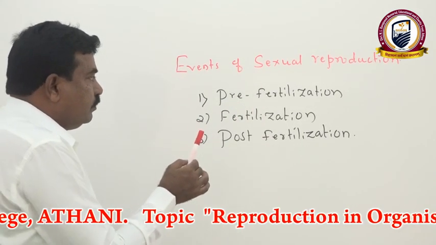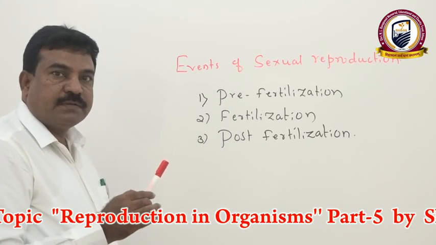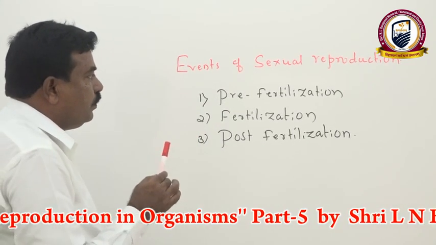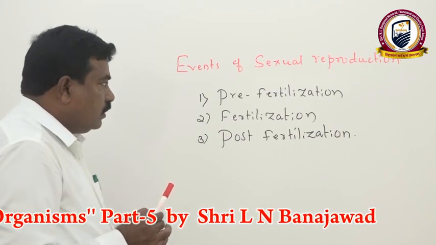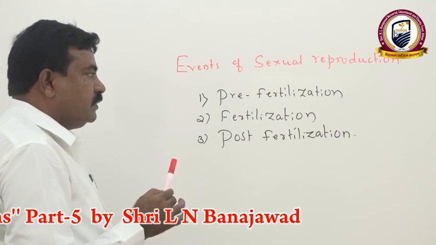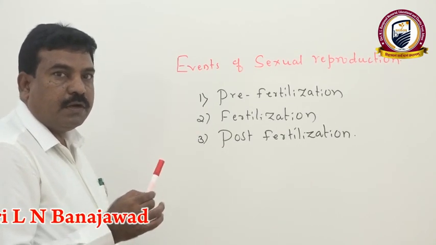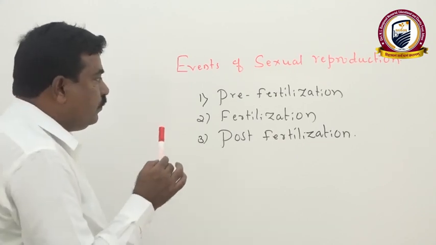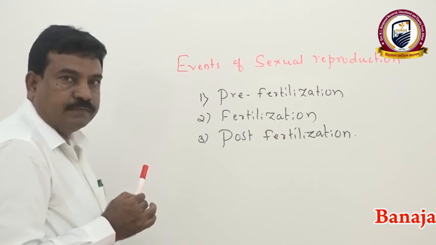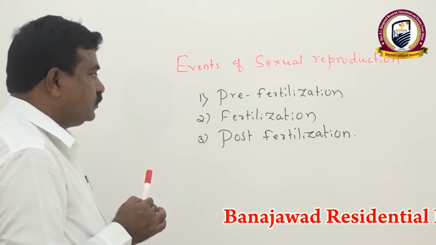That means before zygote formation, what events take place in the organism? We call these pre-fertilization events. Then the second step is fertilization, that is the union of egg and sperm to form the zygote. That biological phenomenon we call fertilization.